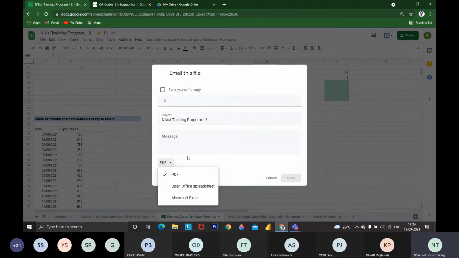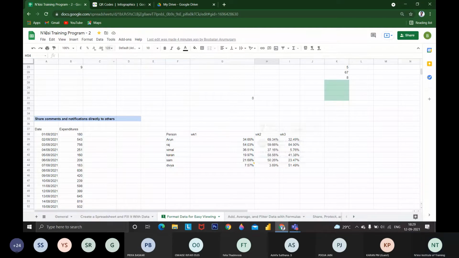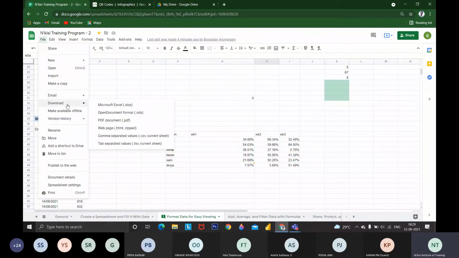If you share it as PDF, they couldn't access the file. They would only be able to see it in a PDF format. This is a cool feature available in email. And if you want to download it, these are the various options available for us to download.